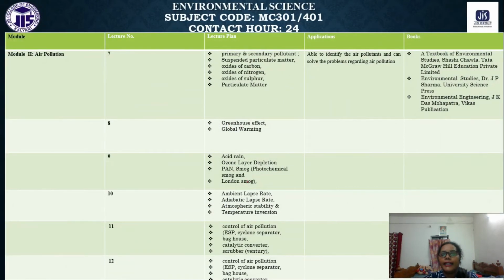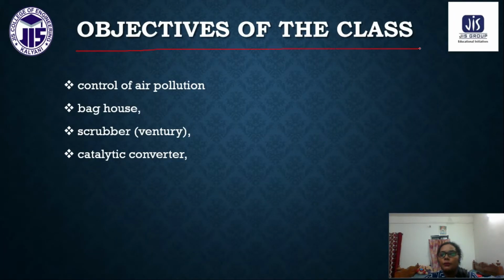Now this is the lecture plan for air pollution. These are some of the objectives of today's class. Today we are discussing the controlling of air pollution. We can use some equipment to reduce air pollution. Out of so many equipments, we have discussed three in our previous class, and today we will discuss the baghouse filter, the scrubber and the catalytic converter.